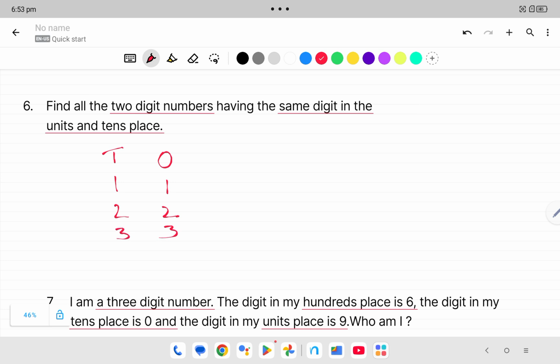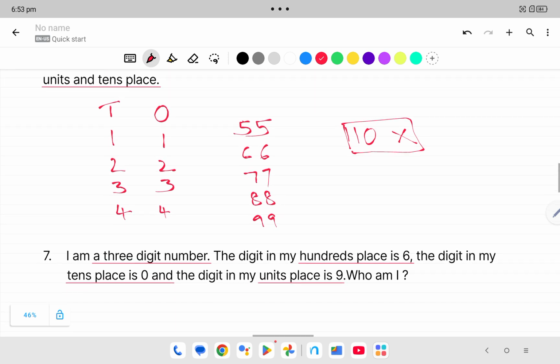If we observe the numbers 11, 22, 33, this is the 11 table. So we can write directly 44, 55, 66, 77, 88, 99. But if we write 11 tens, that is 110, a 3-digit number, so that is wrong. So only 11, 22, 33, 44, 55, 66, 77, 88, 99 are the answers.